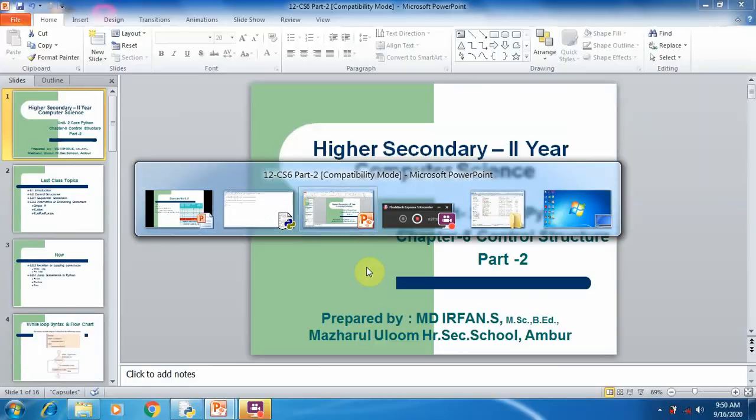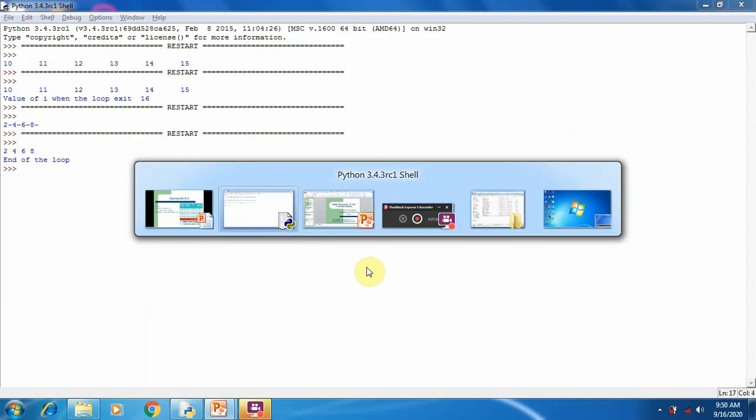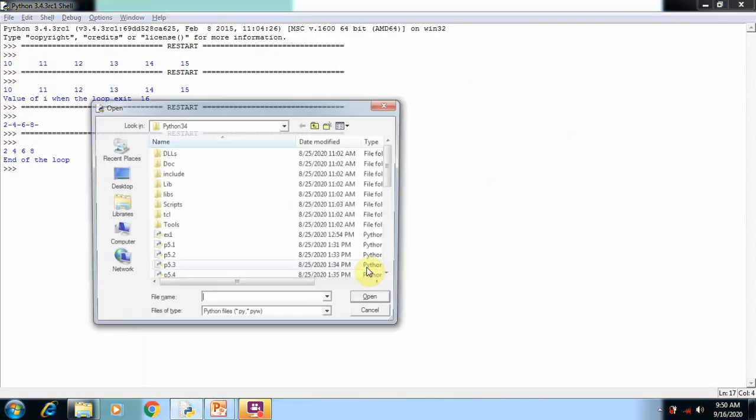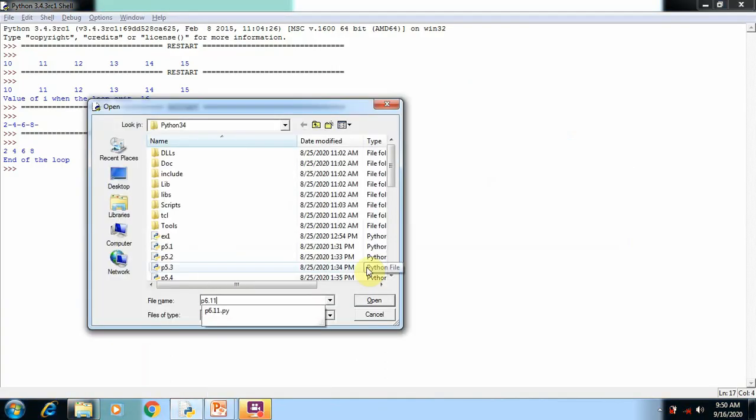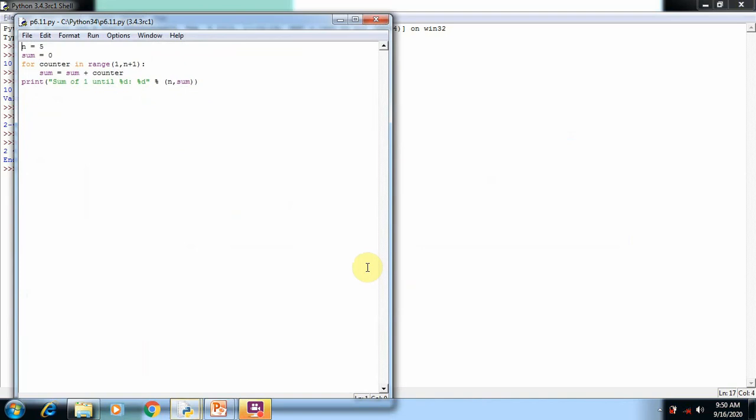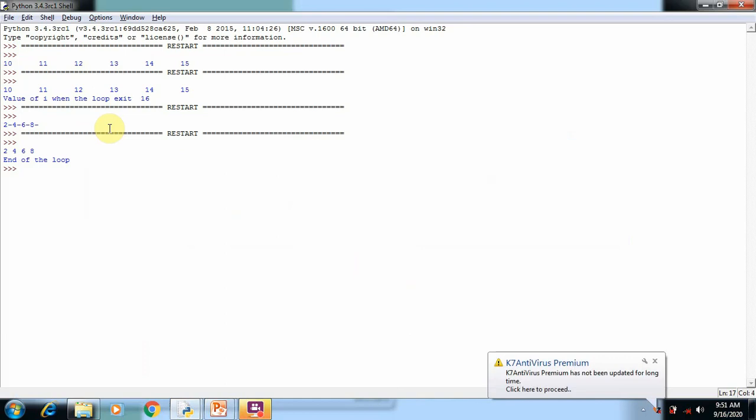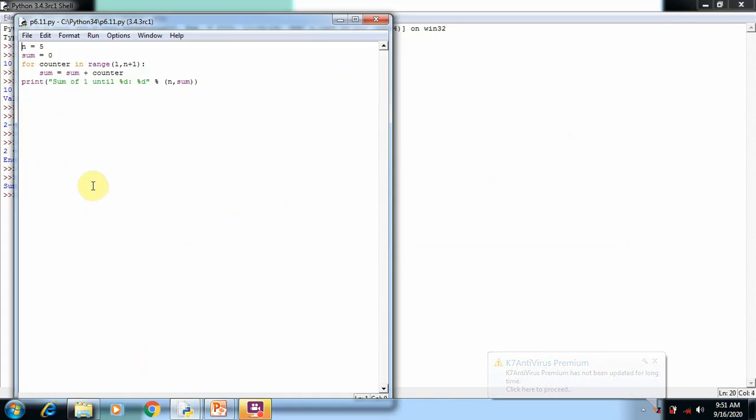Now we are going to execute this program in Python, that is 6.11. Here you can see there are two variables, n is equal to 5, sum is equal to 0. Now I am going to execute this program. You can see the output, sum of 1 until 5, that is 15. The simple program to add the values from 1 to 5.